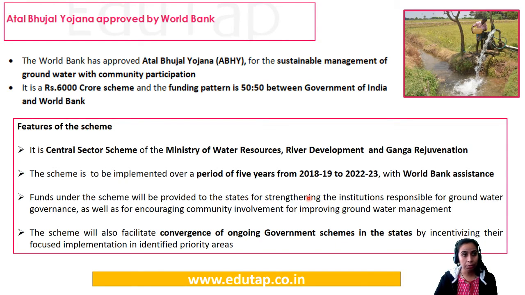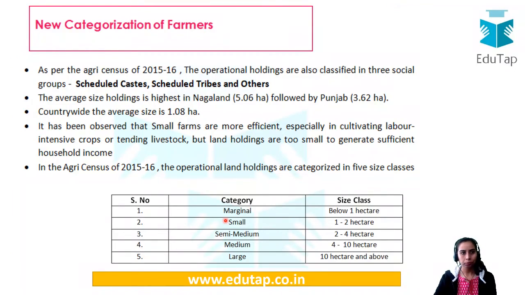So basically, in the Bhujal Yojana, groundwater is being talked about. Bhujal means groundwater. Encouraging community involvement for the proper management of groundwater is important here. As you know, India is a very large consumer of groundwater, especially for agriculture. So this scheme becomes very important, and it has relevance not only at the national level but at the international level, because if the groundwater table is depleting, India has such a huge population. That is why the World Bank is involved here. So that is it about Atal Bhujal Yojana.